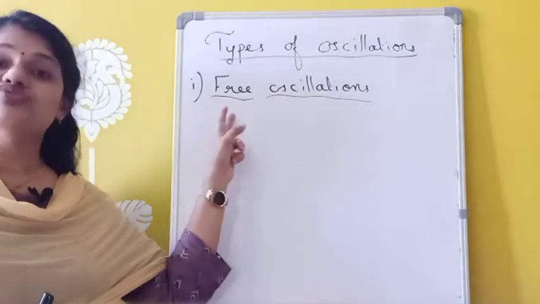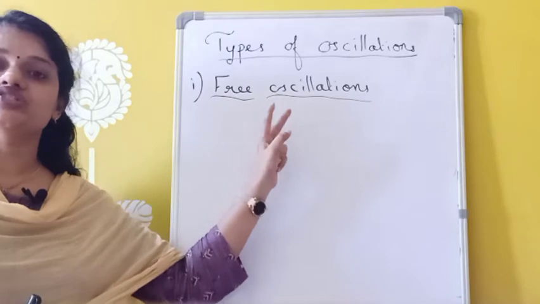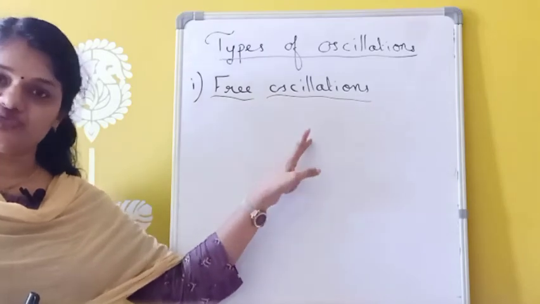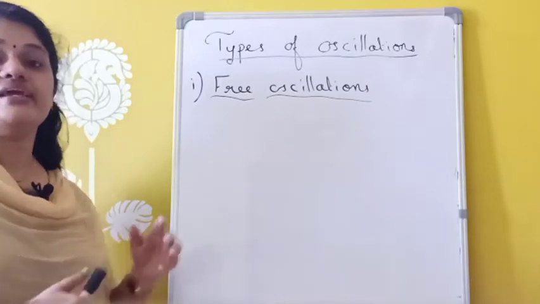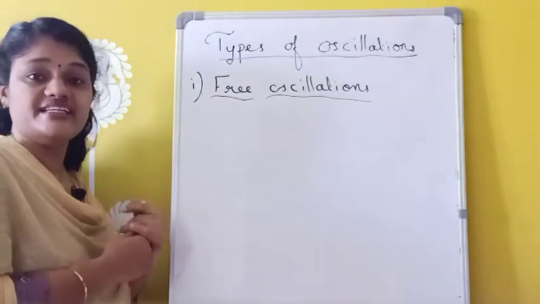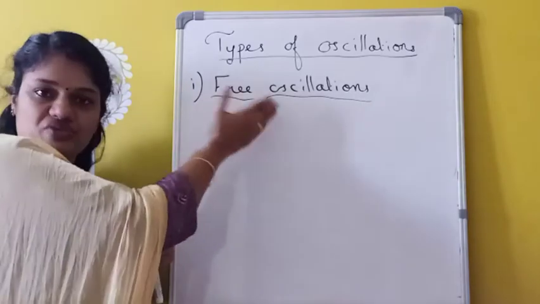Today I am dealing with different types of oscillations. The first one is free oscillation. The oscillations which are unaffected by any external factors or any dissipative forces like friction and air resistance can be called free oscillations.